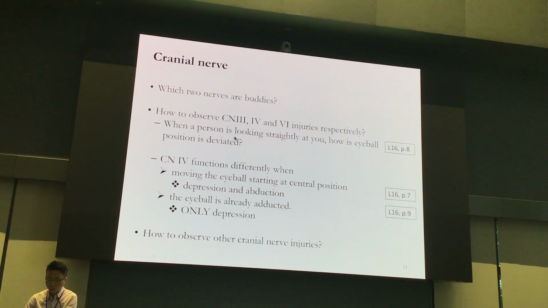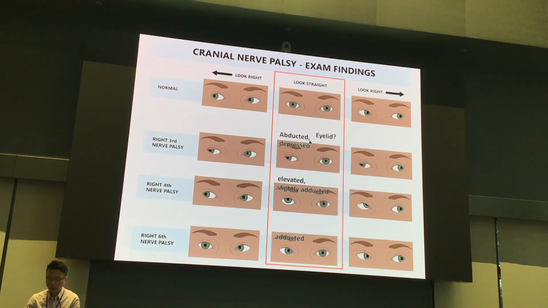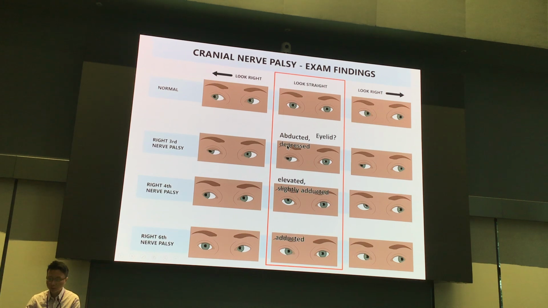Let's say when a person is looking straight at you, how is the eyeball position deviated? Actually, we are talking about this page. Here you can see we are using the right eye as the example. If the right eye has a problem in CN3, CN4, and CN6, the eyeball position will be deviated. Here you can see right CN3 damage, then the right eye will be abducted and then depressed. With CN4 damage in the right eye, the eyeball will be elevated and slightly abducted.